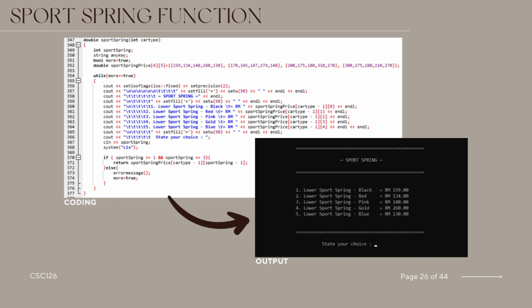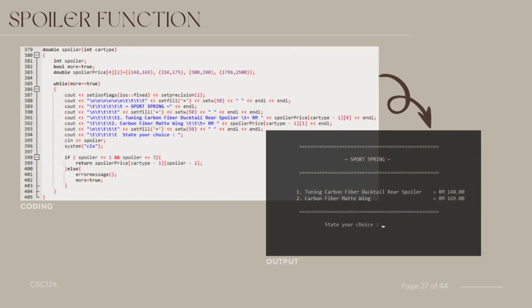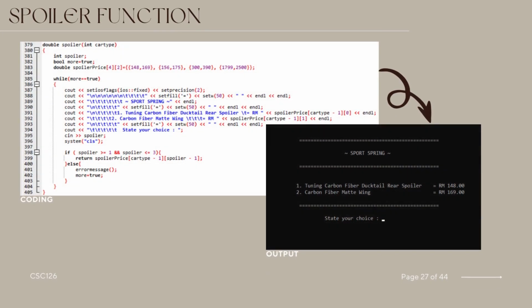In the case of invalid input, an error message is displayed using the error message function, prompting the user to try again. The function utilizes a loop to ensure a valid selection, and the console screen is cleared after each interaction for improved visibility. The provided C++ code defines a function called spoiler that takes an integer parameter, car type.